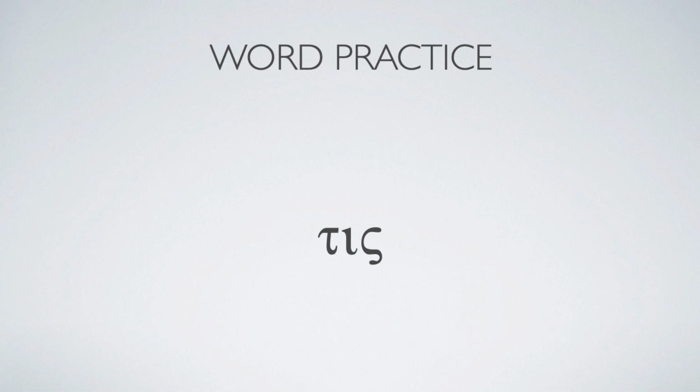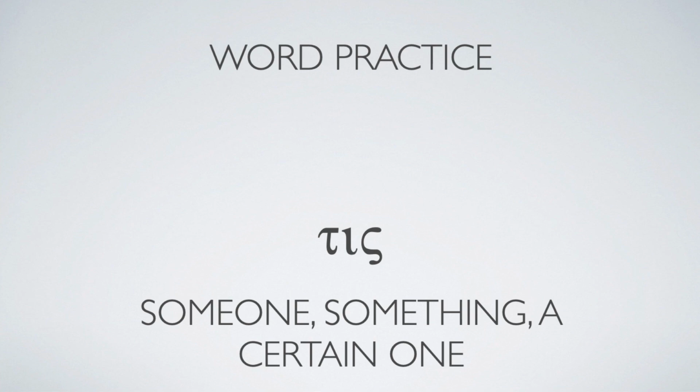The exact same word, it's going to break down and conjugate, and the paradigm is going to be exactly the same, with the exception of the accent mark. This one means someone, something, a certain one. Like a certain man was going from Jerusalem to Jericho, that kind of thing, okay? So without the accent mark, it means someone, something, a certain one. With the accent mark, it means who. It's the interrogative. All right?